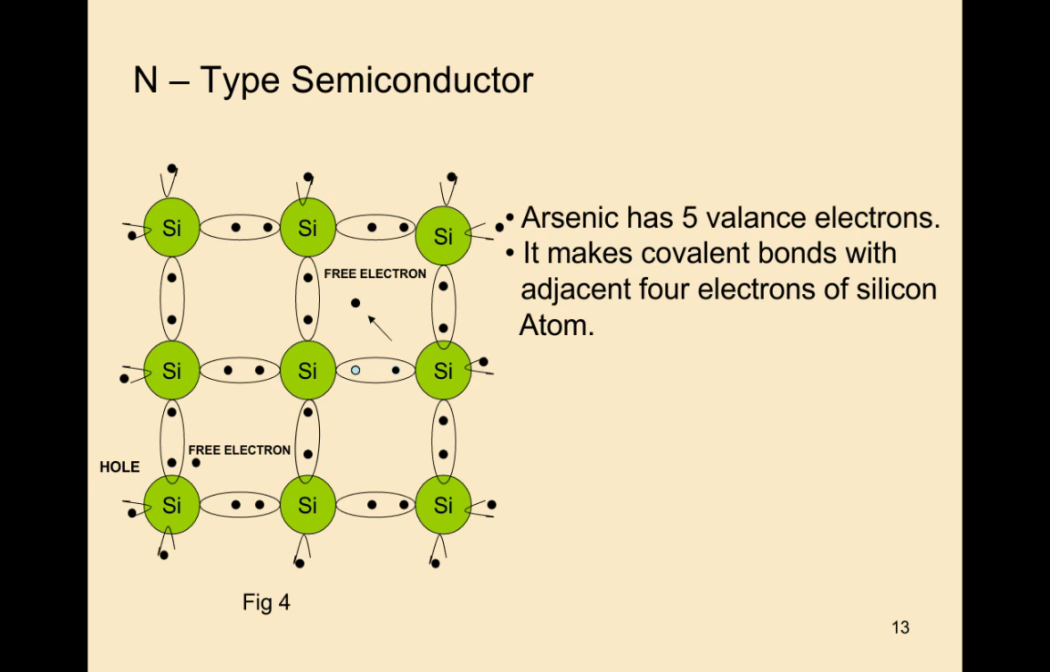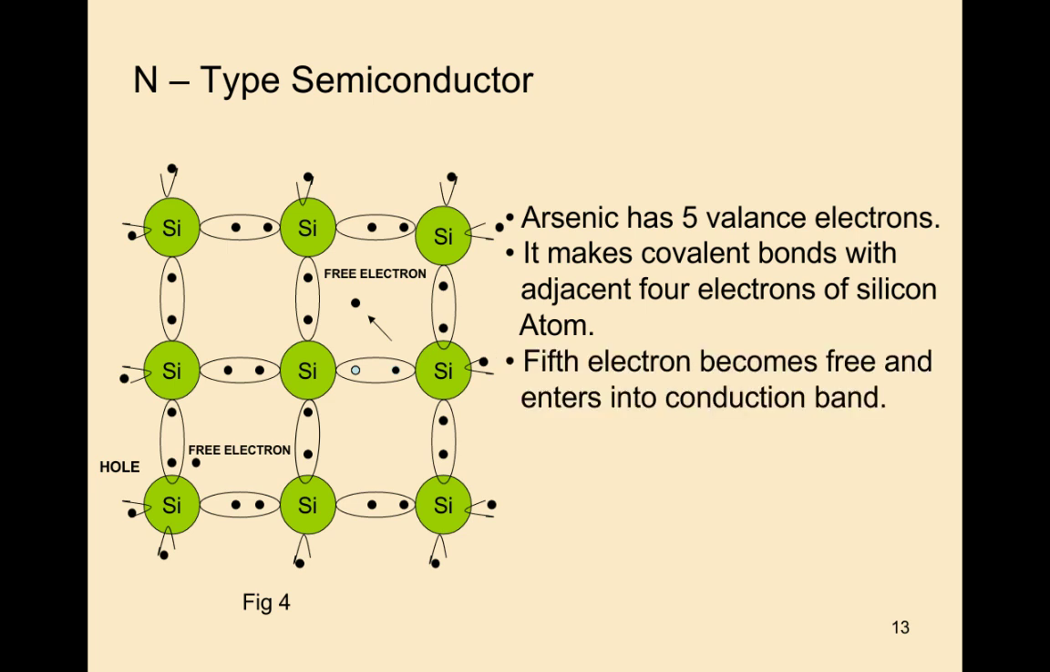It makes covalent bonds with the adjacent 4 electrons of silicon atoms. Arsenic contains 5 valence electrons, and silicon contains 4 valence electrons. By adding these 5 valence electrons to silicon's 4 valence electrons, it makes covalent bonds with the adjacent 4 electrons of the silicon atom. The fifth electron becomes free and enters into the conduction band.